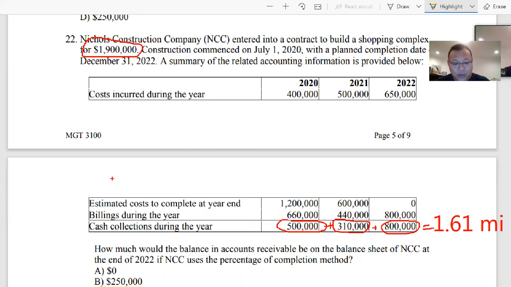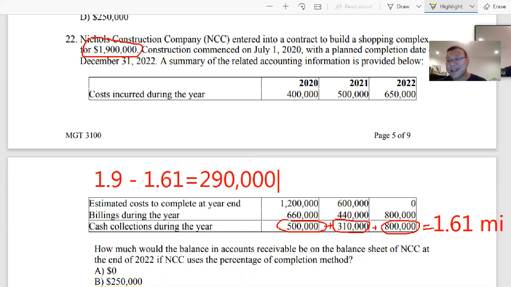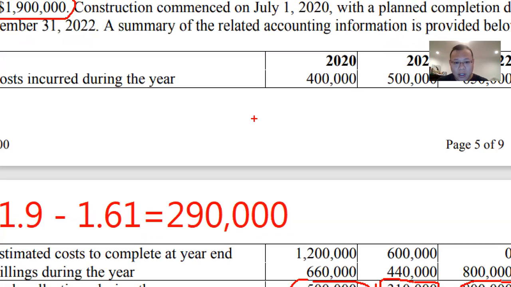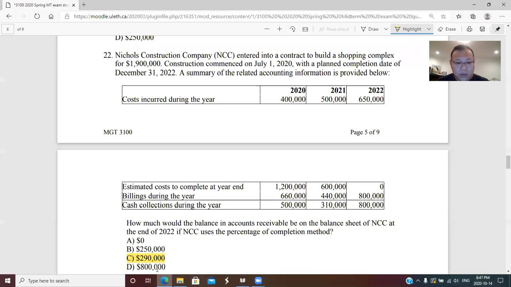So you should have collected in total 1.9. So far you have collected 1.61. So you still have 290,000. That's going to be your AR balance. So the answer for this question is number C, 290,000.